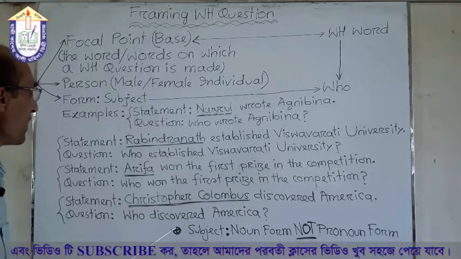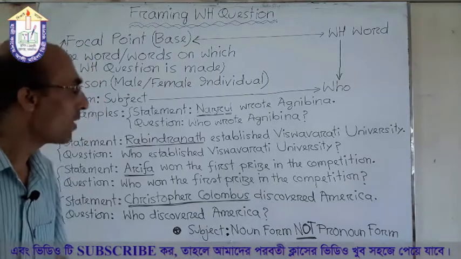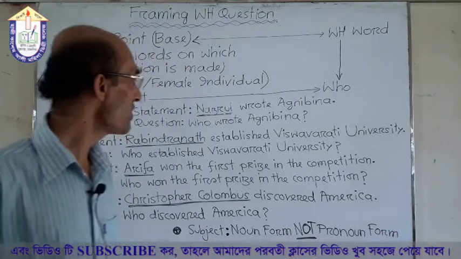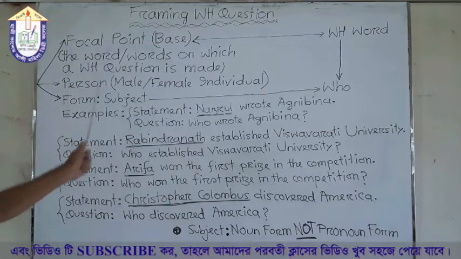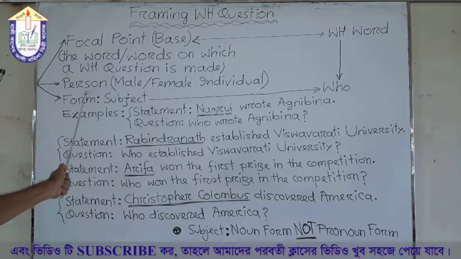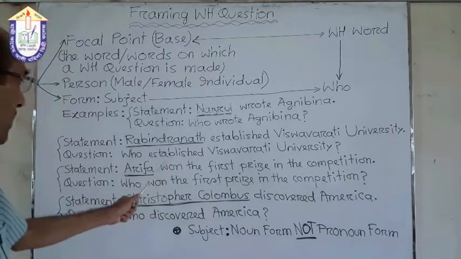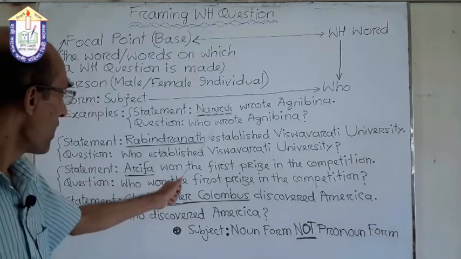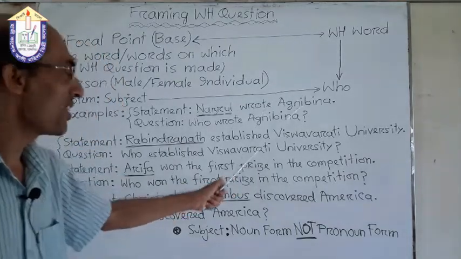So, we see that here subject becomes in the form of a noun, not as a pronoun form. So, what did we discuss? We discussed that if we consider the focal point on person, and the form of person here is subject, we only use the WH word who in place of the noun form or the subject form, and the rest of the sentence remains unchanged.